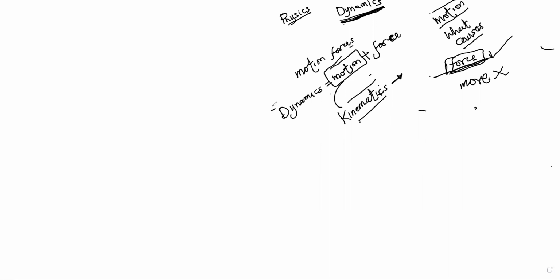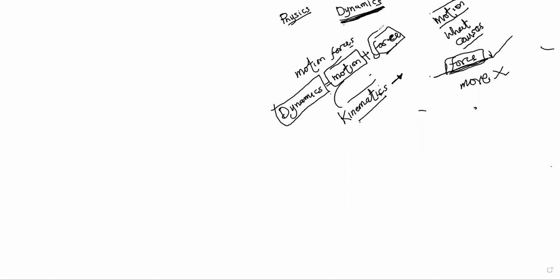Then dynamics was introduced by Sir Isaac Newton. Newton emphasized that the state of a body will never change unless a force acts on that body.